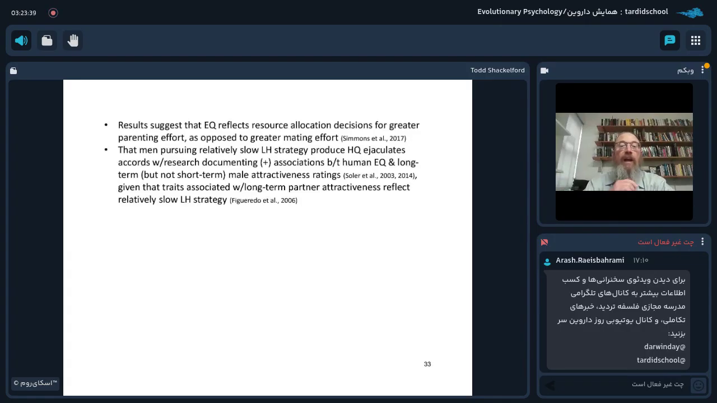Now, that men pursuing a relatively slow life history strategy produce higher quality ejaculates accords with research documenting positive associations between human ejaculate quality and long-term, but not short-term, male attractiveness ratings, given that the traits associated with long-term partner attractiveness reflect a relatively slower life history strategy.